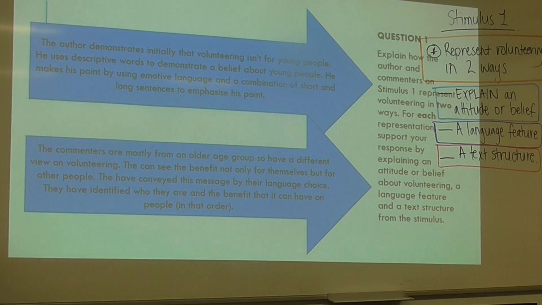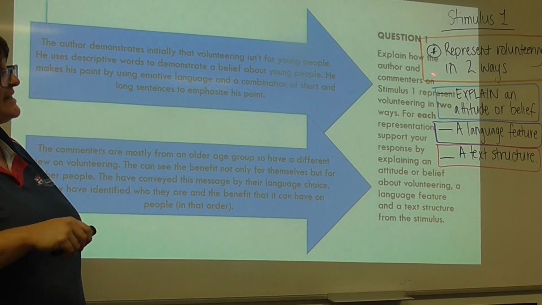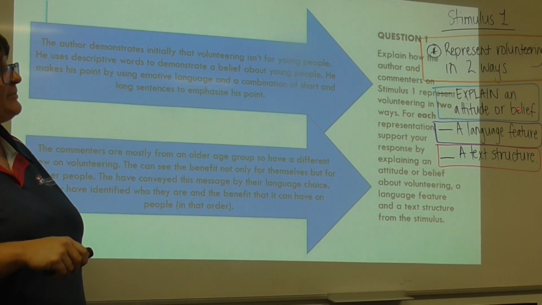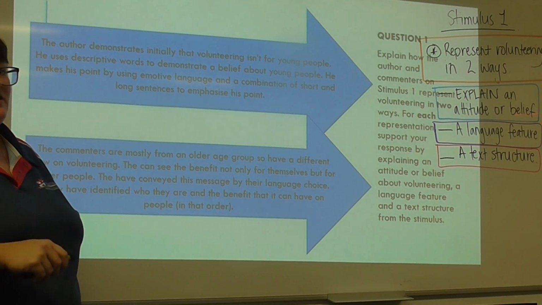The commenters are mostly from an older age group, so have a different view on volunteering. They can see the benefit not only for themselves, but for other people. They have conveyed this message by their language choice, they've identified who they are, and the benefit that it can have on people in that order. So as you can see here, if we address those questions, we've talked about the representations of volunteering, explain an attitude or belief that's held, identify a language feature, and identify the text structures.